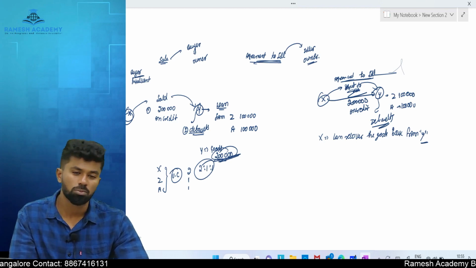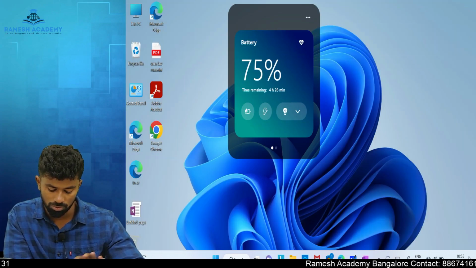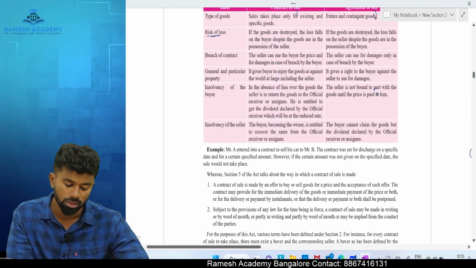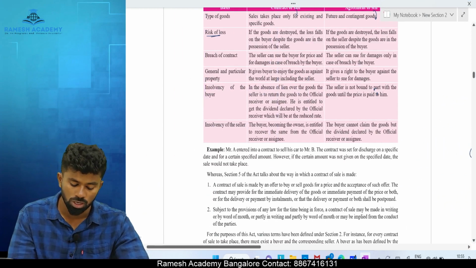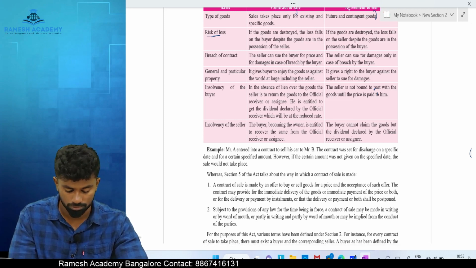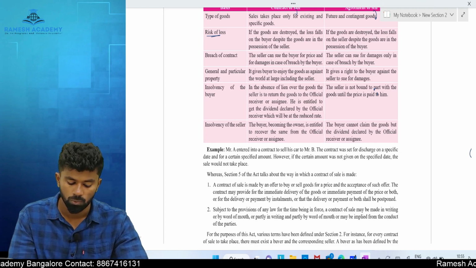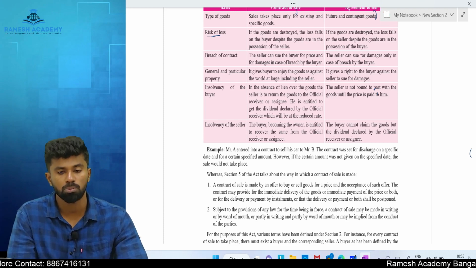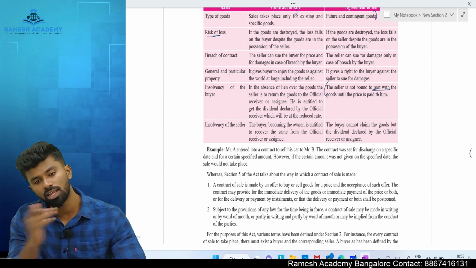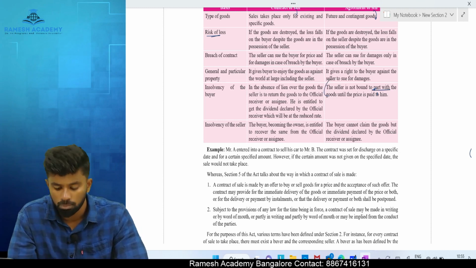Okay, these are the provisions with respect to what? Insolvency of a buyer. Please, let's go to the insolvency of buyer. In the absence of a lien over the goods, the seller is to return the goods to the official receiver or assignee. He is entitled to get the dividend declared by the official receiver, which will be at a reduced rate, means proportionate amount. The seller is not bound to part with the goods, means he can take back the goods and not bound to deliver the goods to the buyer, because still who is the owner?